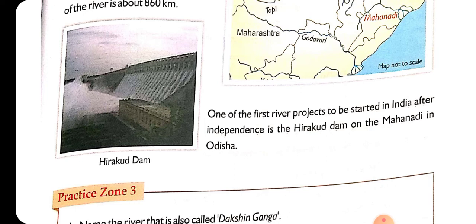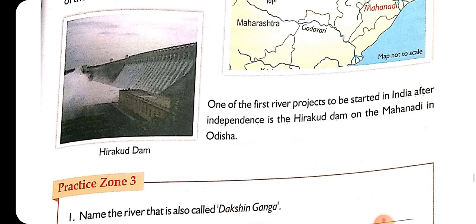Okay, now one more thing about river Mahanadi. This is very interesting, that one of the first river projects to be started in India after independence is the Hirakud Dam on the Mahanadi in Odisha. After independence, beta, a river project was started in India. First time the river project was started in India after independence. Okay, this was the first river project that was started in India, and this is Hirakud Dam.